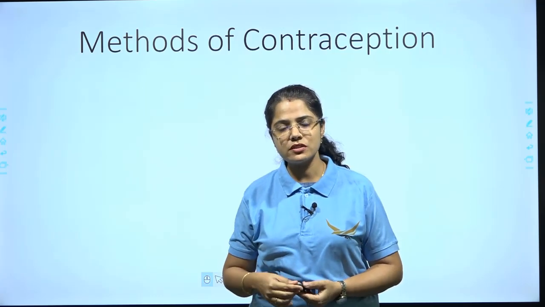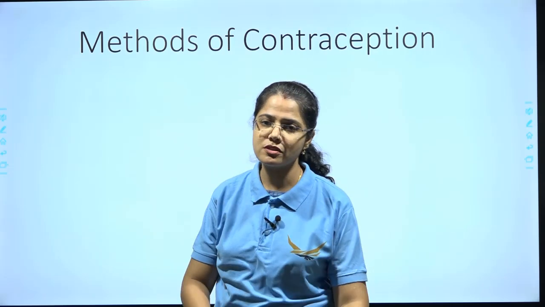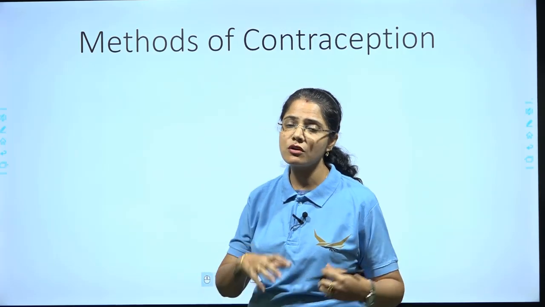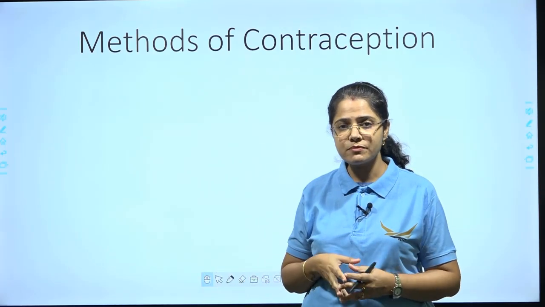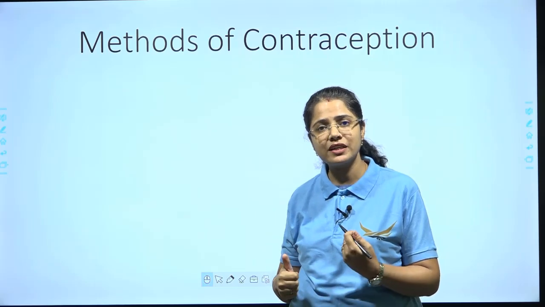So in this segment, children, we are going to talk about a few methods of contraception. Again, we repeat, what is a contraceptive? A contraceptive is a device or a drug which is used to prevent pregnancy.